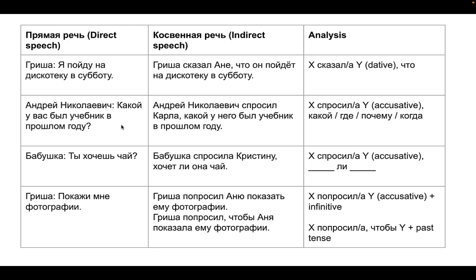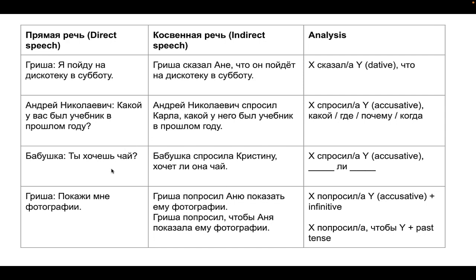Secondly, we have a question, and this is a question with a question word, какой. And our formula goes, someone asked someone. The person who was asked is in the accusative case. Comma, and then the connecting word. And the connecting word is usually this question word. So in our example, Андрей Николаевич спросил Карла, какой у него был учебник в прошлом году.